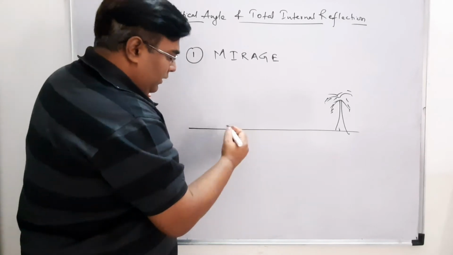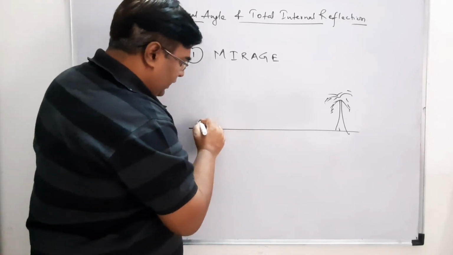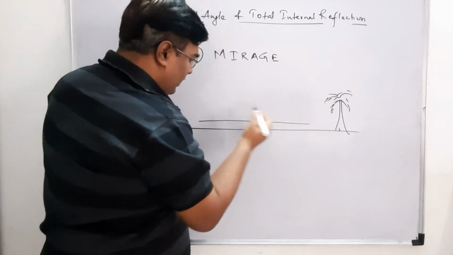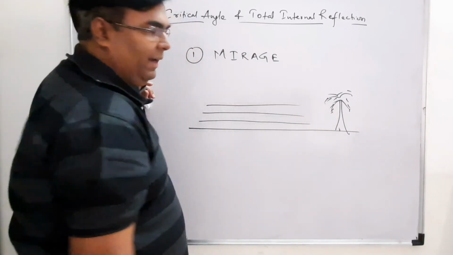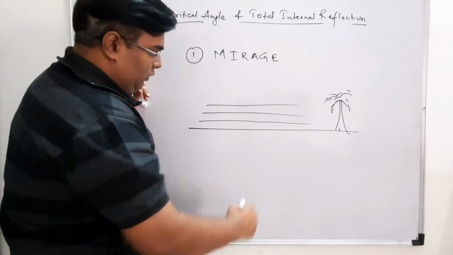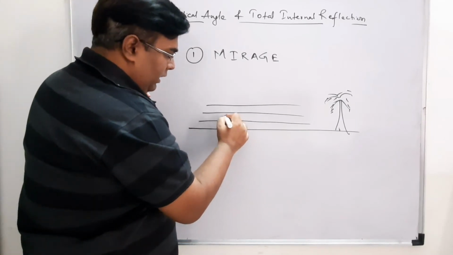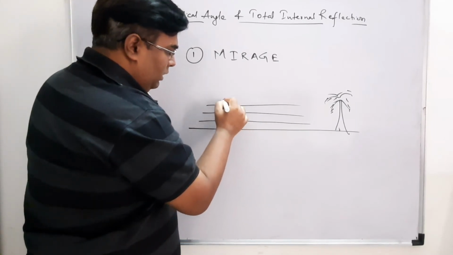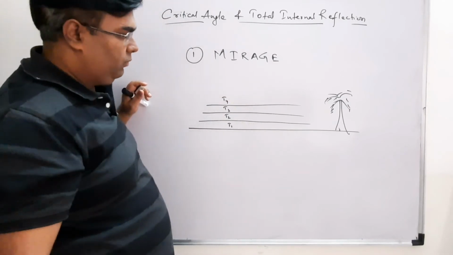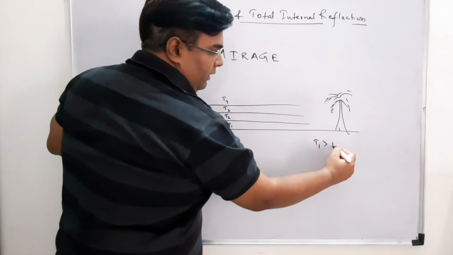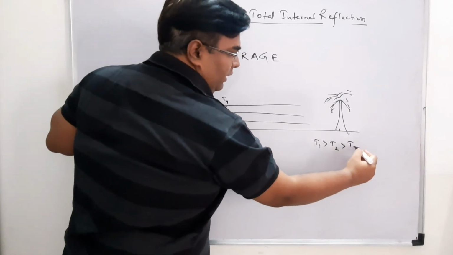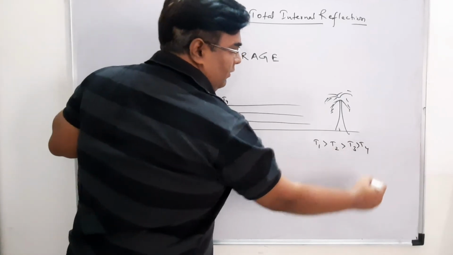Okay, so if I divide my whole thing into different layers, suppose I am dividing it like this: T1, T2, T3, T4. Now T1 is greater than T2, greater than T3, and greater than T4.